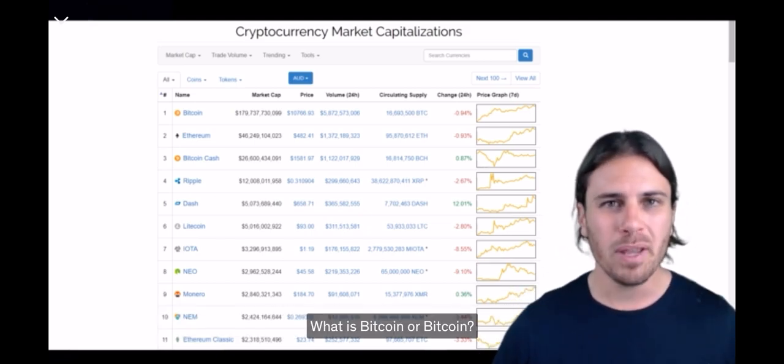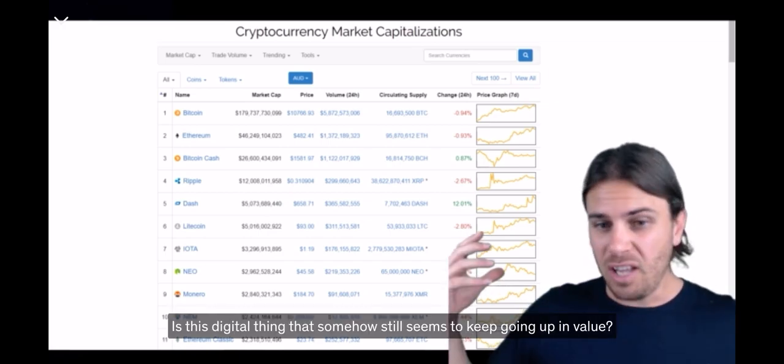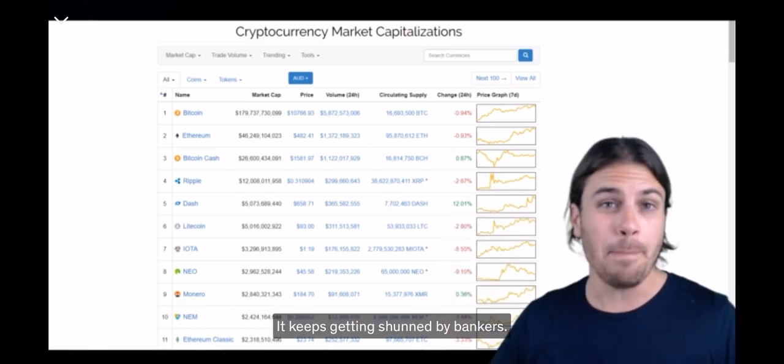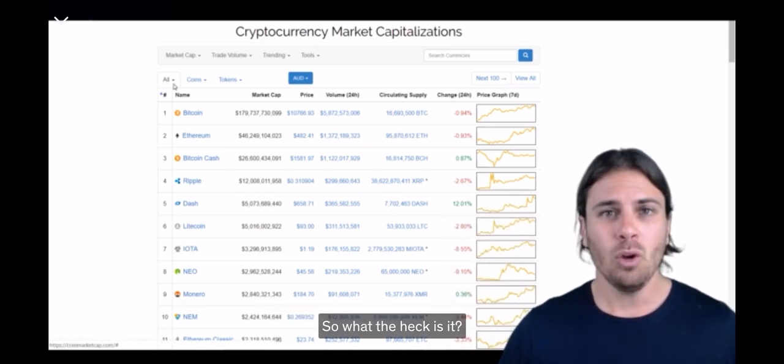What is Bitcoin? Well, Bitcoin is this digital thing that somehow just seems to keep going up in value. It keeps popping up in the media. It keeps getting shunned by bankers. It keeps getting shunned by governments. So what the heck is it? Well, let's have a little bit of a closer look.